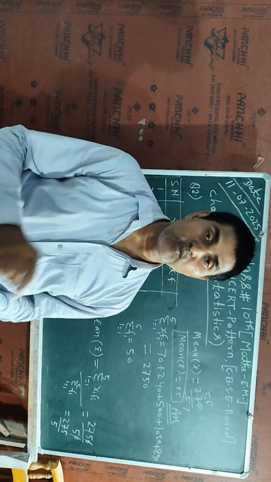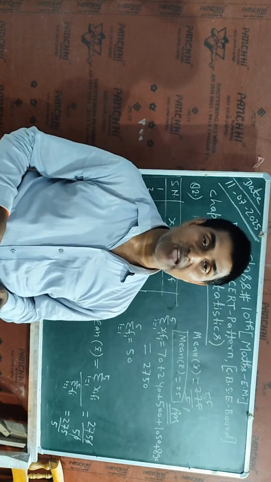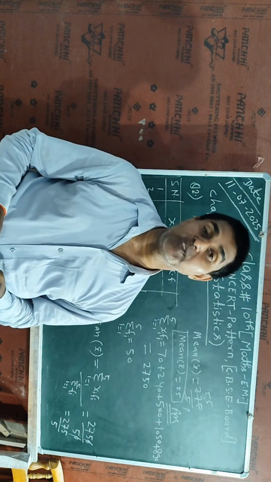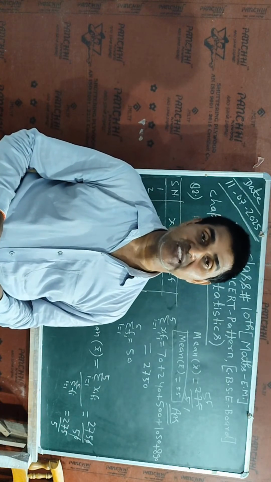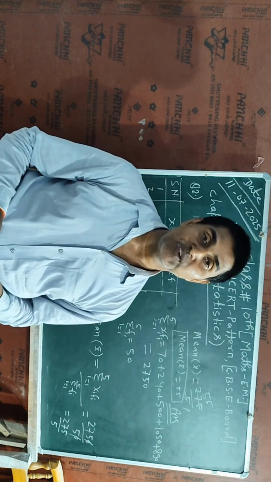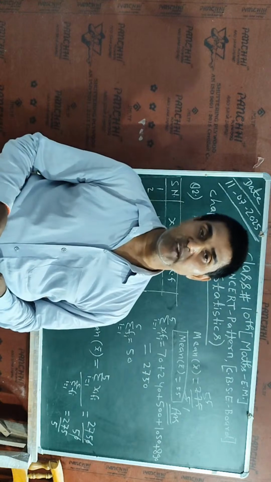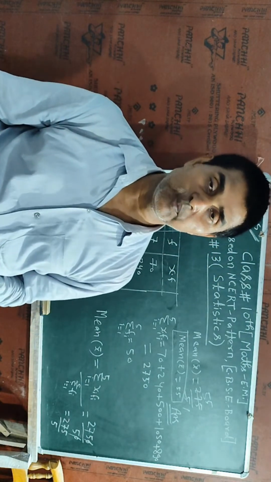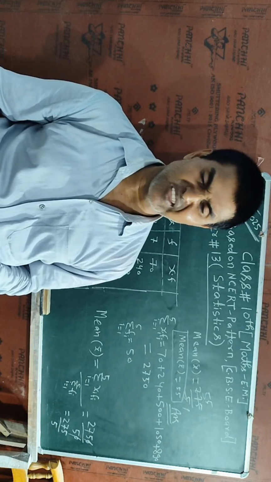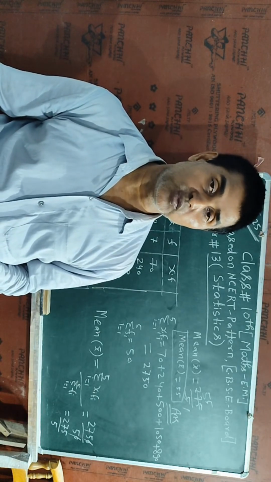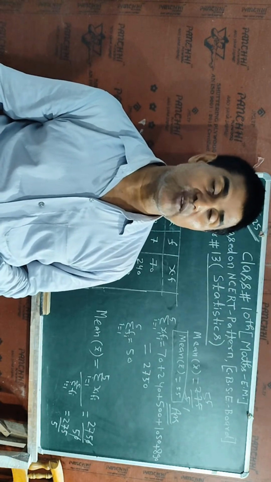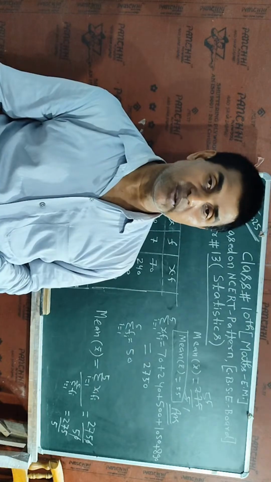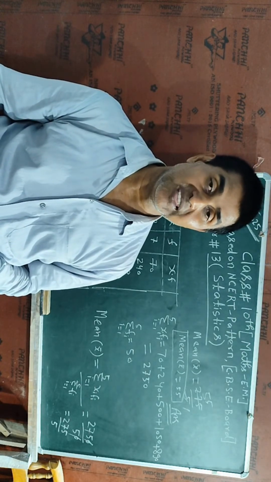So I will arrange all data in continuous form, and then I will count the number of terms, and that will be the median value. If the number of terms is even, in this case there will be 2 median values, and that median value can be obtained by the formula: the value of the n by 2 term plus the value of the n by 2 plus 1 term, and the whole divided by 2. So I will take both term values, sum them, and divide by 2. So I will get a value, and that value will be the median of the given data when the number of terms is even.